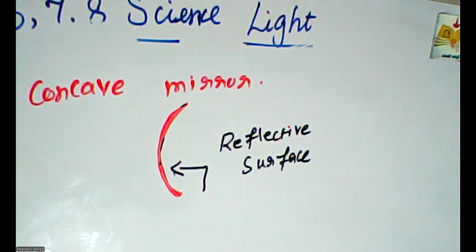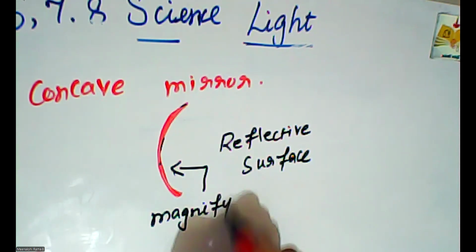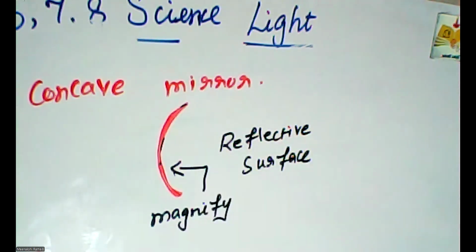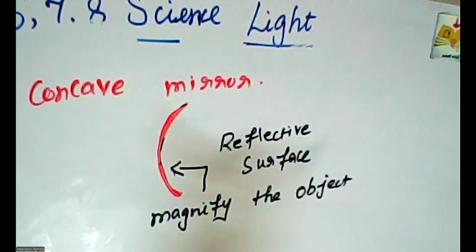The images we get from this concave mirror magnify the object placed close to it. The size of the object appears large.